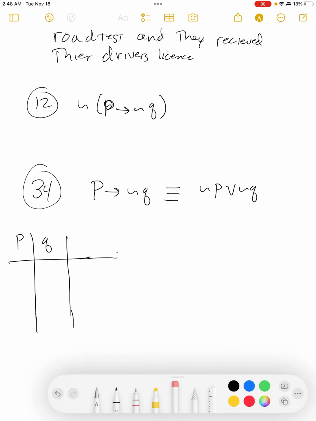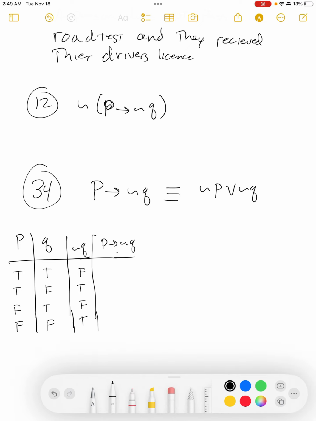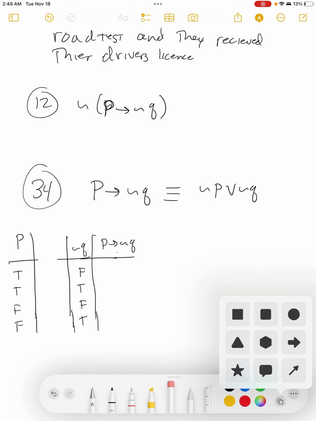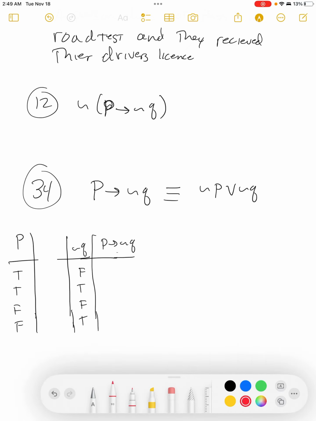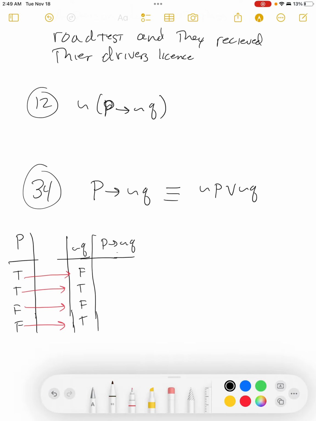You just established truth tables for each. And let me be careful here. I made a small error. I need to establish the not Q column, and then we'll look at P implies not Q. Well, let's do it. True, true, false, false. True, false, true, false. Not Q would be false, true, false, true. And then we have P implies not Q. So because I can, I'm going to come in here and erase this Q column because I don't really need it anymore. I'm going to come back here and go to red just to make sure we're going in the right direction. Our arrows are going this way.